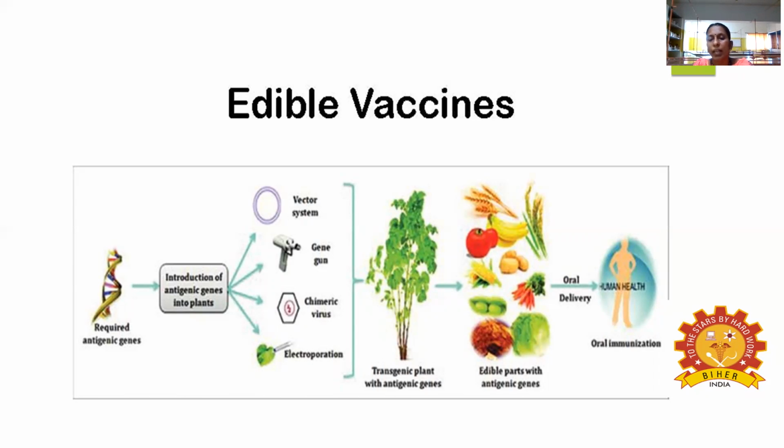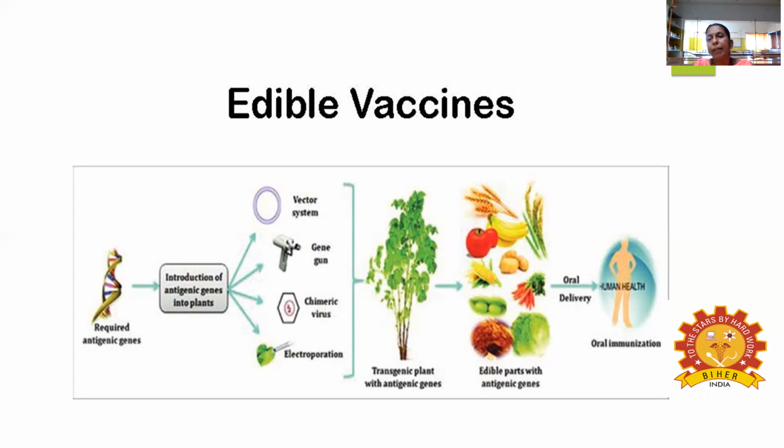After that, you get the transgenic plant, a plant in which the antigenic gene is present. You get the callus, and the callus develops root and shoot. You put it in the soil and get multiple copies of the product.